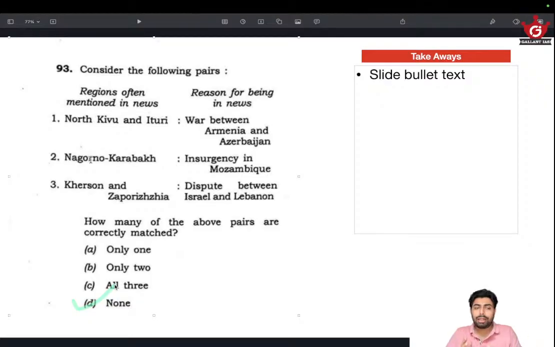Sometimes we can eliminate these options a little easily, even though only two are given, especially because Nagorno-Karabakh is mismatched. If that's mismatched, then another option will also be wrongly matched. So we can eliminate those two, and then we'll be arriving at one. And in the last statement, most of you might not know, because the regions in the Israel-Lebanon crisis are not always outrightly discussed, except for Beirut and Tel Aviv, things like that. It's not very much discussed.